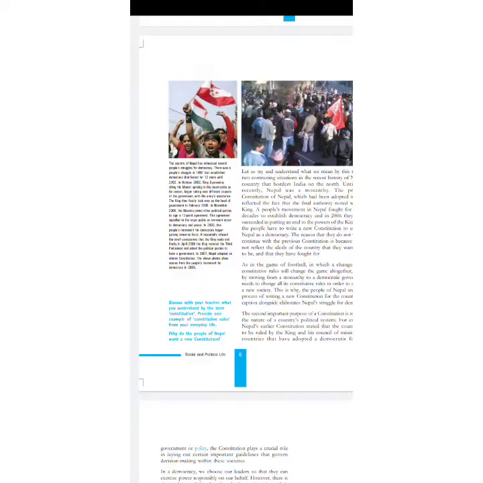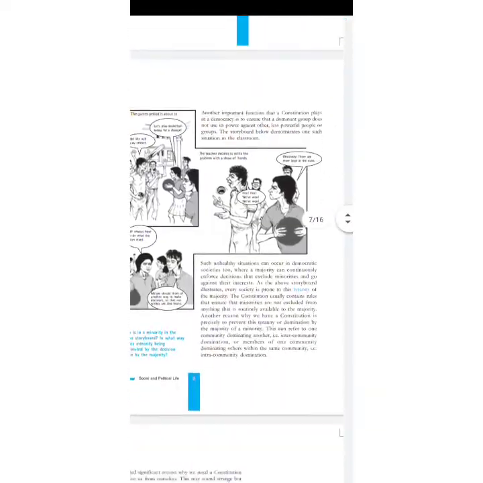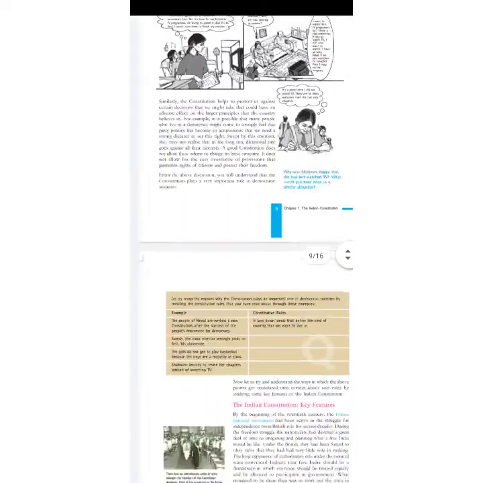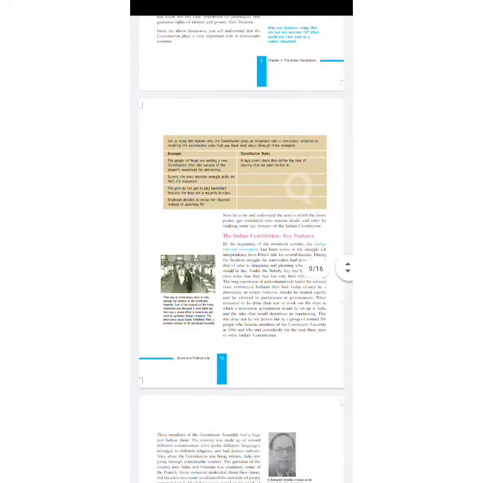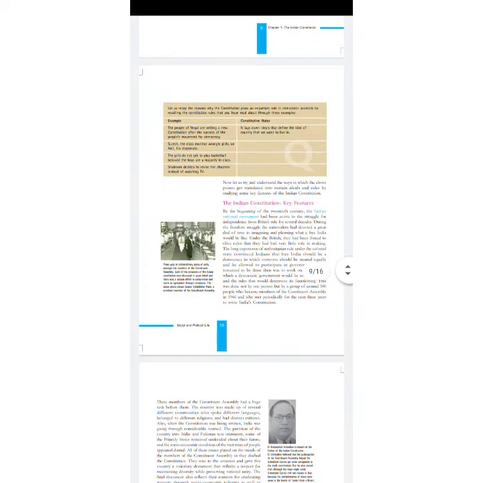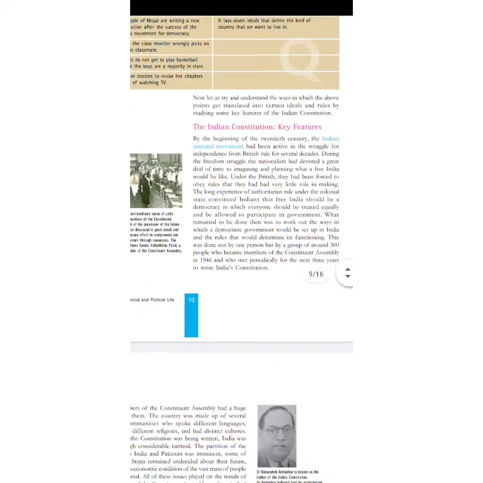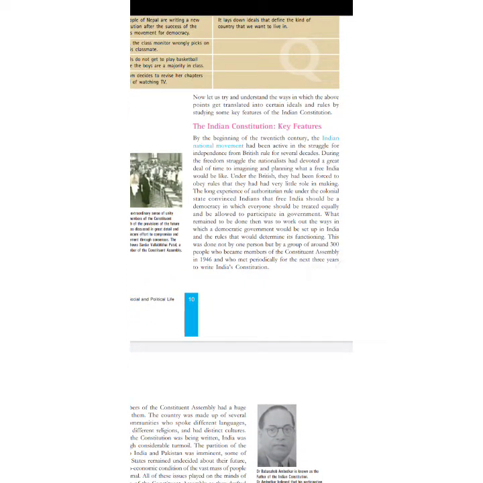So now come to the Indian constitution. When we talk about the Indian constitution, let's talk about some of the key features. The first key feature is B.R. Ambedkar.